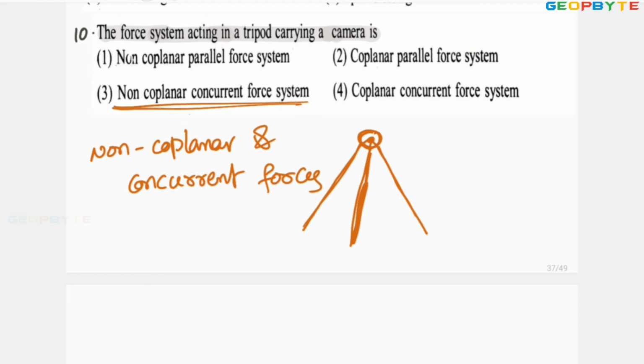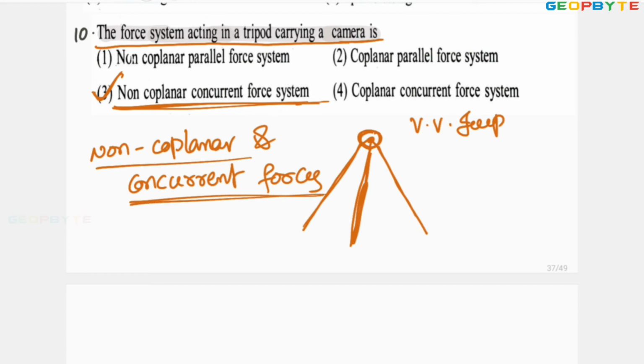The third statement or third option is absolutely correct. This is also very important problem. The force system acting in a tripod carrying camera is non-coplanar and concurrent forces. Non-coplanar means the forces are acting in different planes. Concurrent means all the forces are acting from a particular point, or all the forces are meeting at a particular point. The third option is absolutely correct.